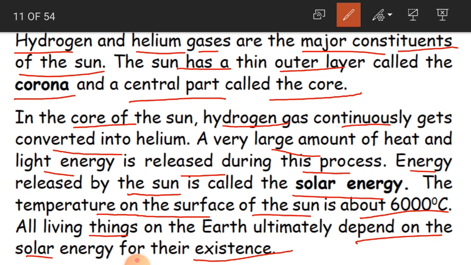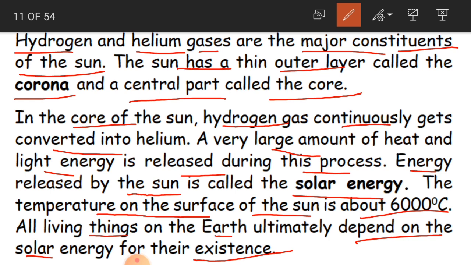So the sun is important, moon is important, water is important, air is also important for all the living things. So ultimately we depend on the solar energy for our existence, in the sense to have life.